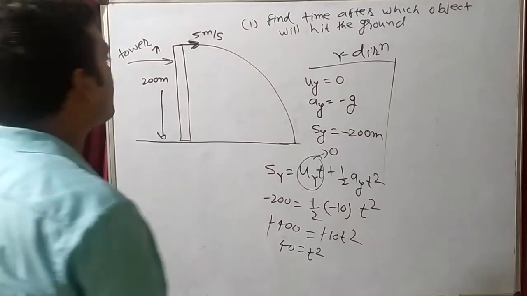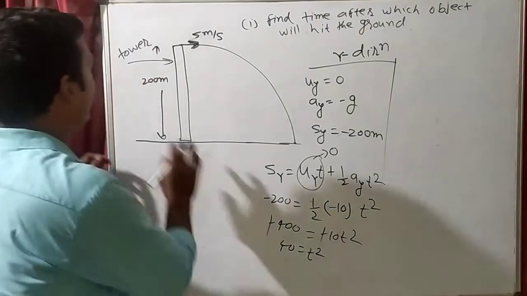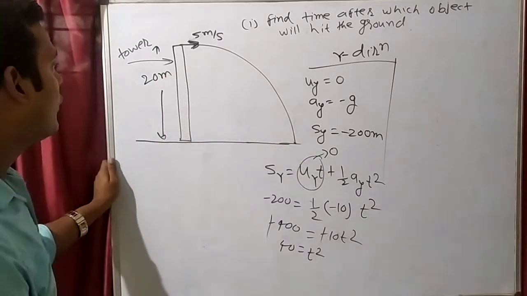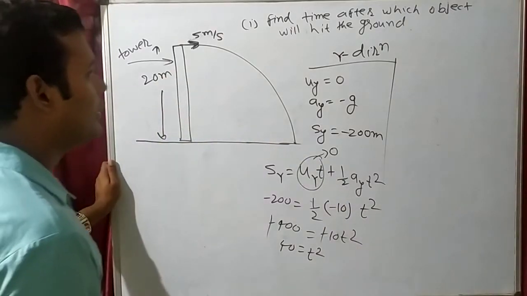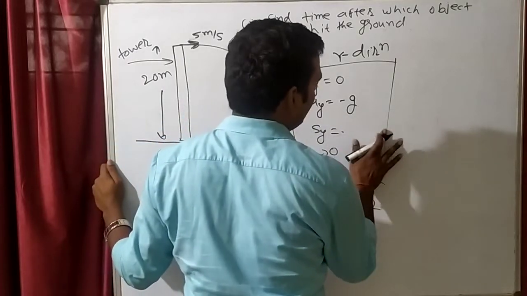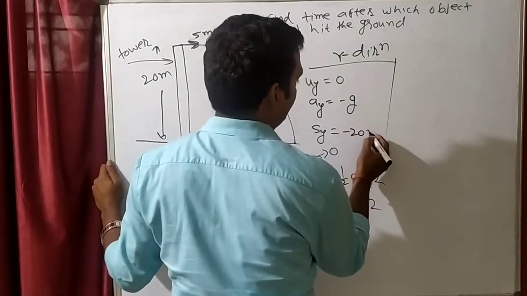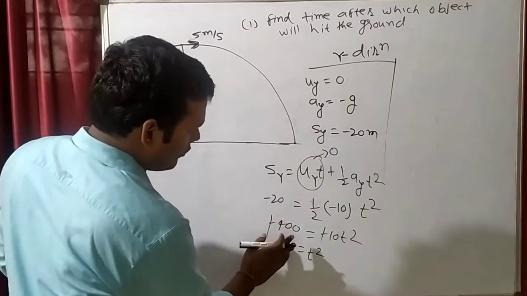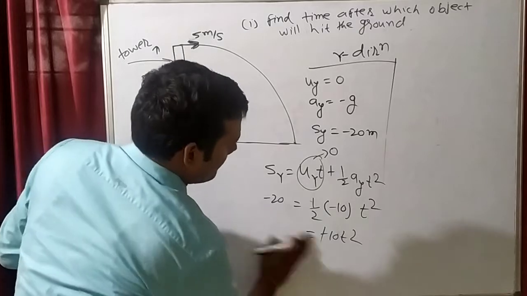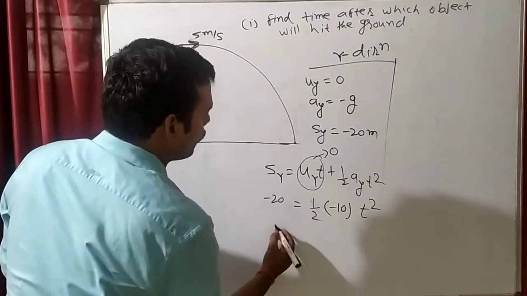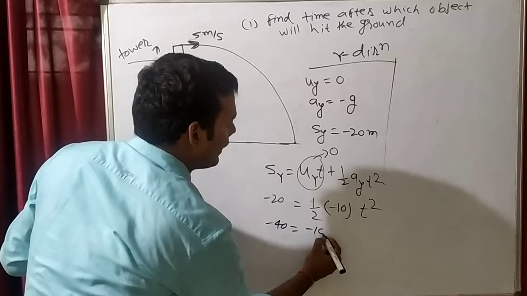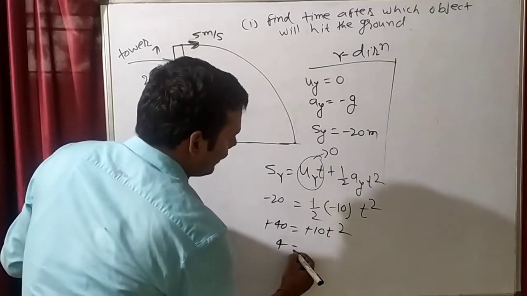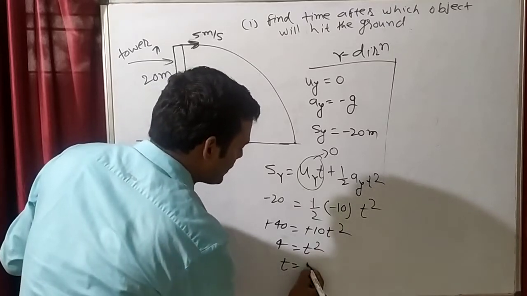Sorry. This question will become a little bit complex if you take 200 meters, so it is better to take 20 meters as the height of the tower. So the displacement will be minus 20 meters. Now this will become minus 40 is equal to minus 10 t square. Minus minus cancel, so 4 is equal to t square. So t will be equal to plus minus 2.